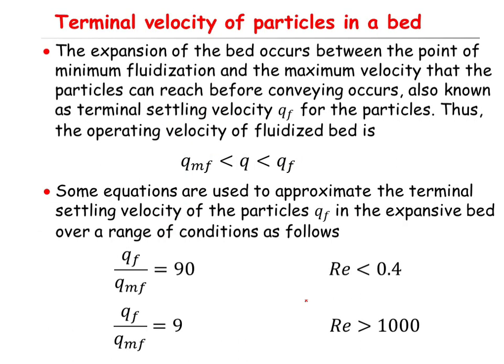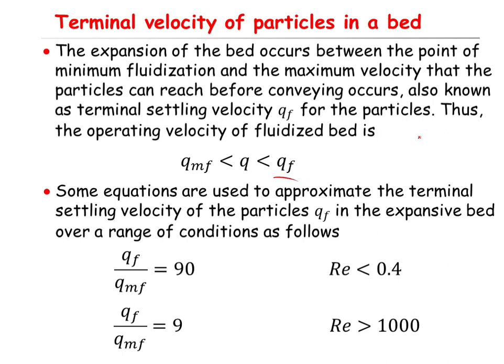So there is one more concept I wanted to explain, and then we will solve one example, and then we will conclude this video. That is the terminal velocity of the particle in a bed. The expansion of the bed, as we already explained, occurs between the point of minimum fluidization and the maximum velocity that the particles can reach before conveying occurs. That is called the terminal settling velocity and illustrated by QF.